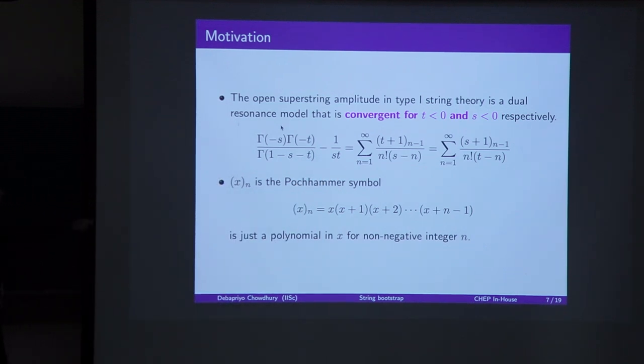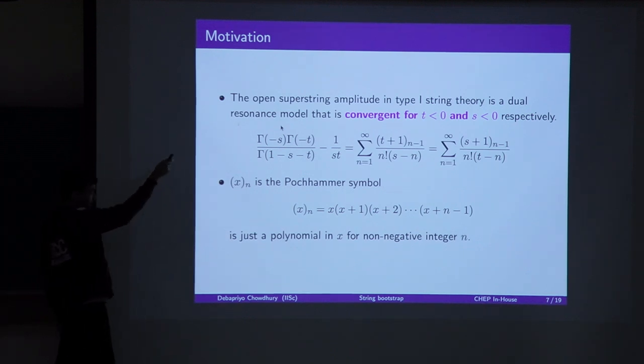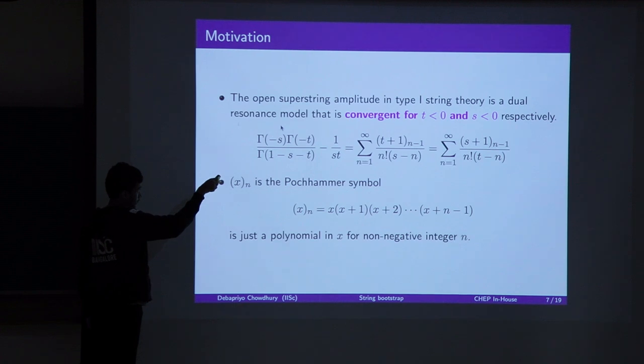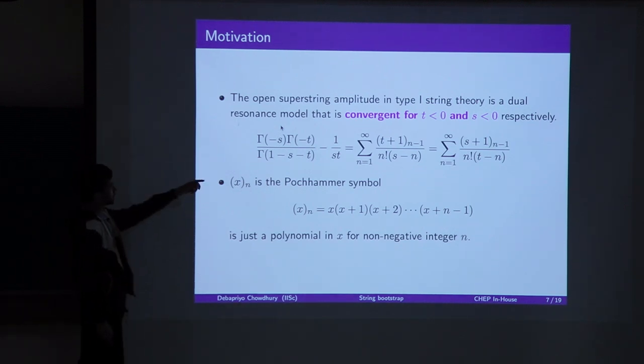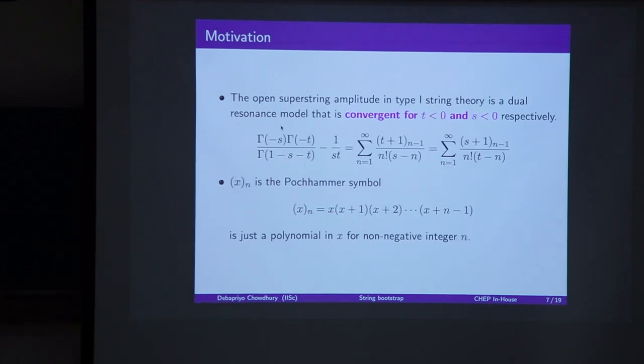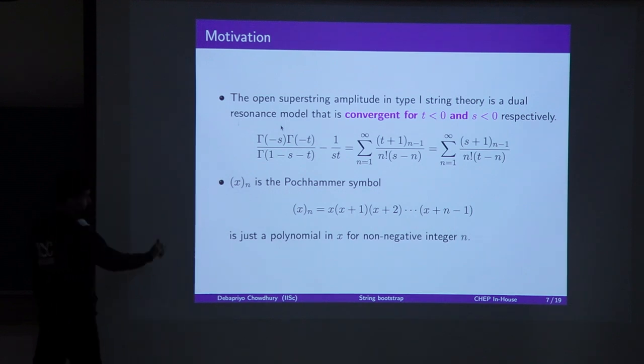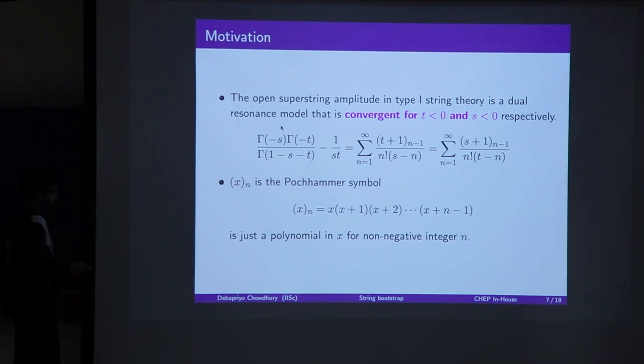So if you have a pole in S channel, then it should be reproduced by the sum over all the T-channel resonances as well, provided it is an infinite sum. If we truncate, then we will not be able to produce the S-channel pole by using T-channel polynomials. Now this weird thing in brackets is called the Pochhammer symbol. This Pochhammer symbol is basically nothing but a polynomial in X if n is a non-negative integer.